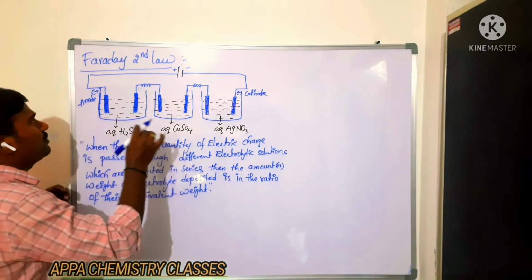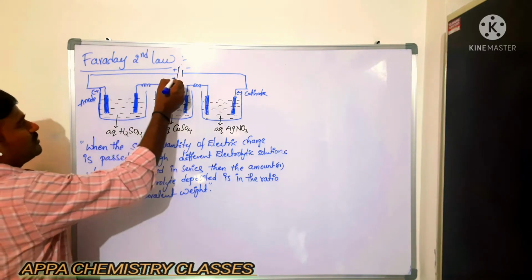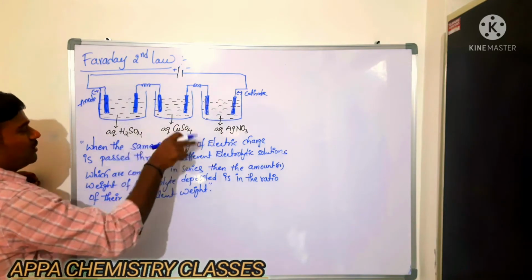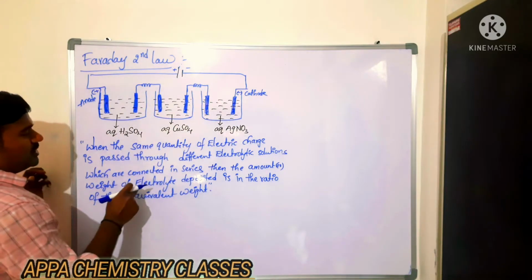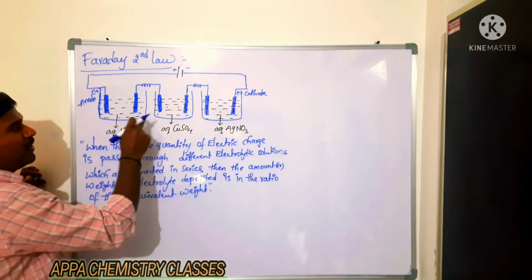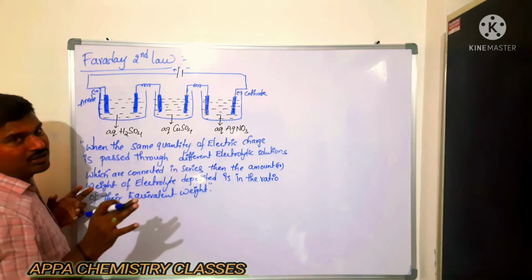That is the most important Faraday's second law. Now you see here, when the same quantity of electric charge is passed through the different electrolytic solutions connected in series, the amount of electrolyte deposited at the respective electrode is in the ratio of their equivalent weight. Is that clear?